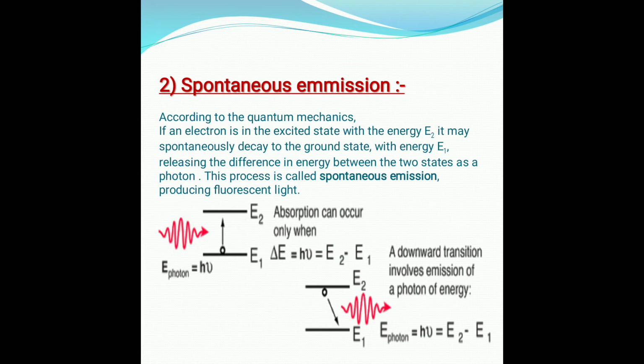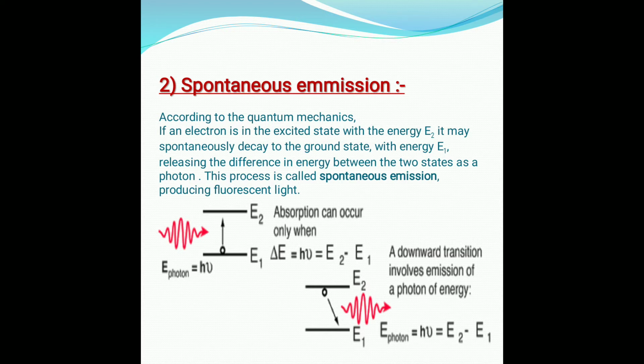Then the second is spontaneous emission. It is a process by which excited atoms return to the ground state very soon. Whatever matter has absorbed the light energy in the first process, the absorption phenomenon, that atom which has got excited will come down or return to the ground state very soon.